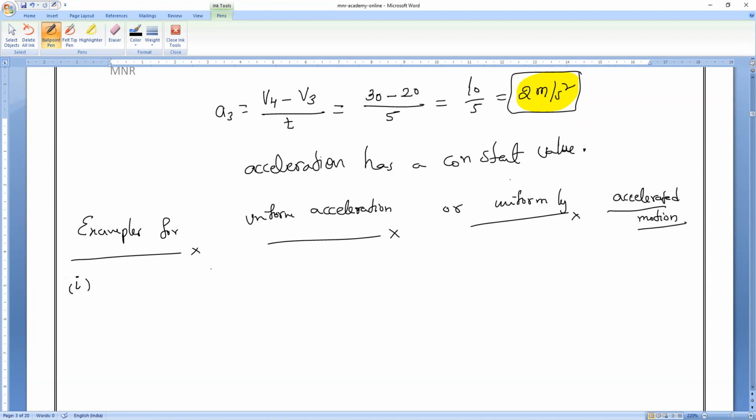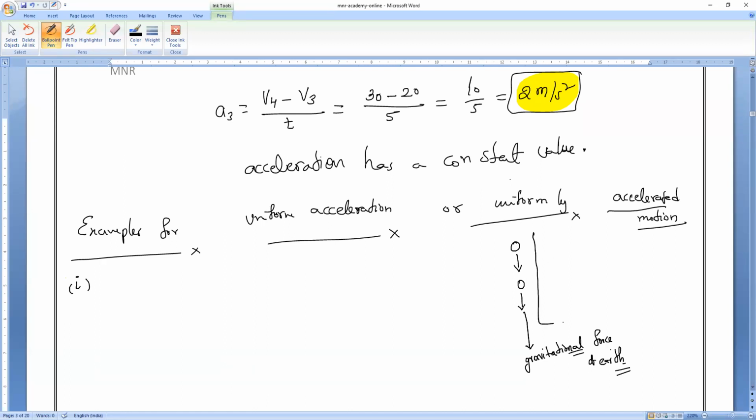Any body under free fall, the motion of a freely falling body, is only because of one force. One force is pulling it down. What is that force? Can you tell me? Gravitational force of Earth. Keep it in mind. If any body is falling towards the Earth only because of gravitational force, then that body is said to be in uniformly accelerated motion.